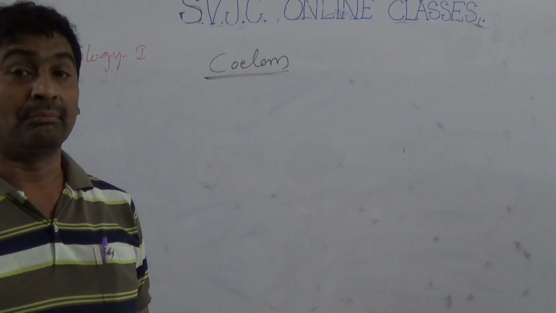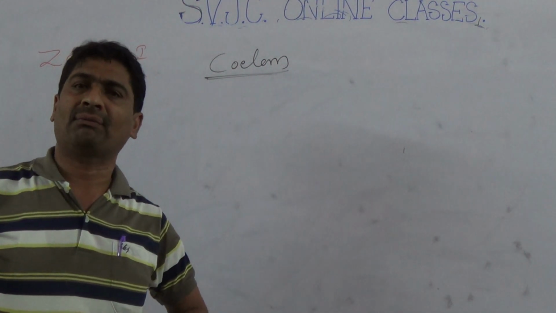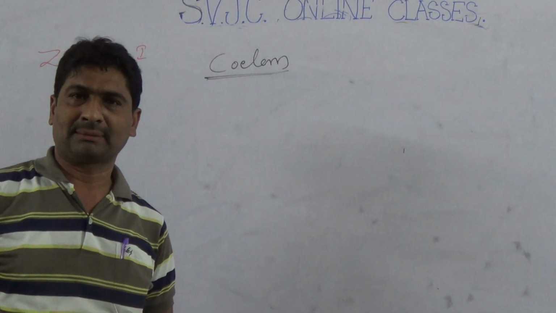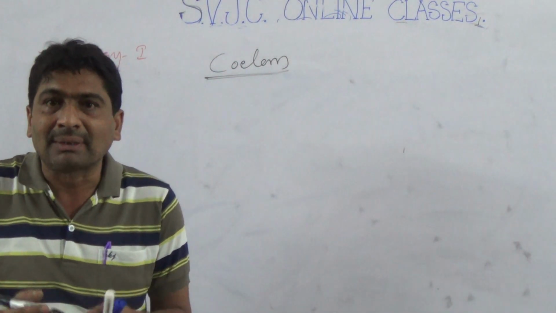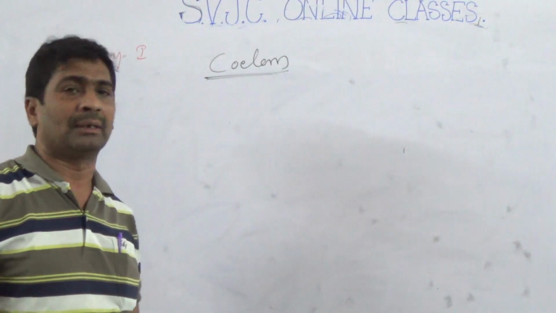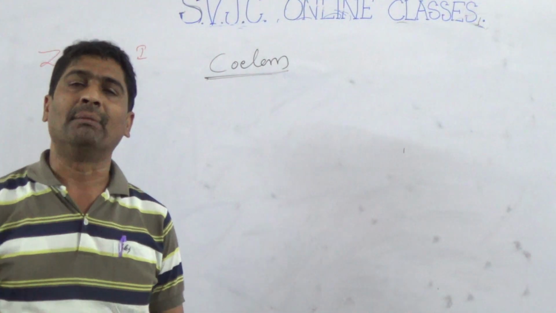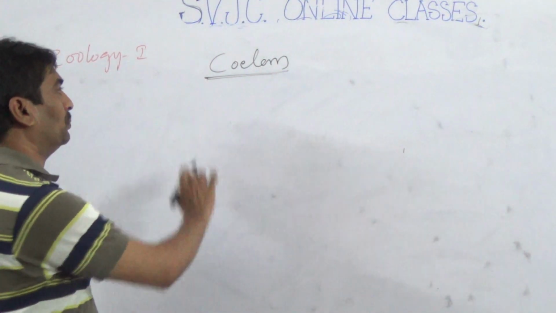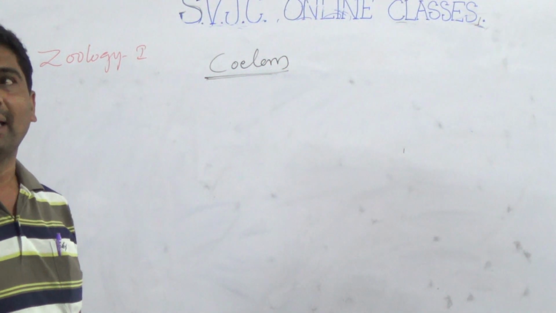Body cavity means the empty place of the body of animals. Every animal has an empty place or space inside, which is called the body cavity. That body cavity lined by mesoderm is called coelom.